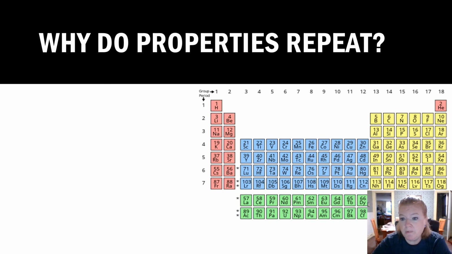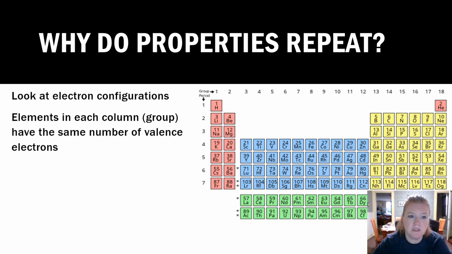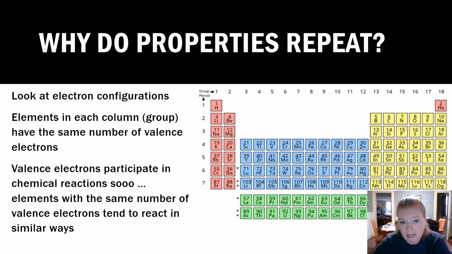Why do the properties repeat? Well, you look at the electron configurations. The elements in each column or group have the same number of valence electrons. Remember, the electrons in the outermost energy level. And the valence electrons participate in chemical reactions. So not earth-shattering, but elements with the same number of valence electrons tend to react in similar ways, hence have similar properties.